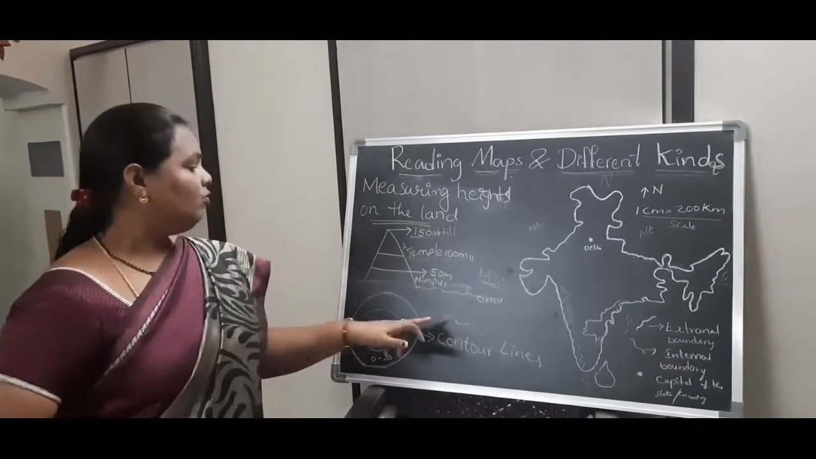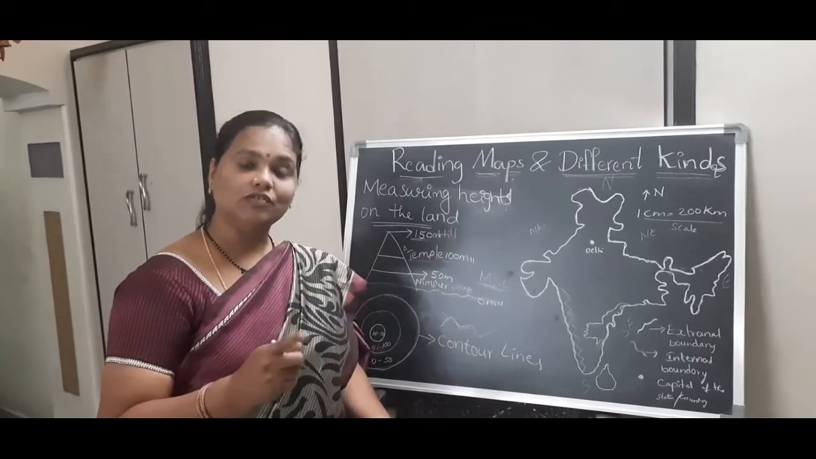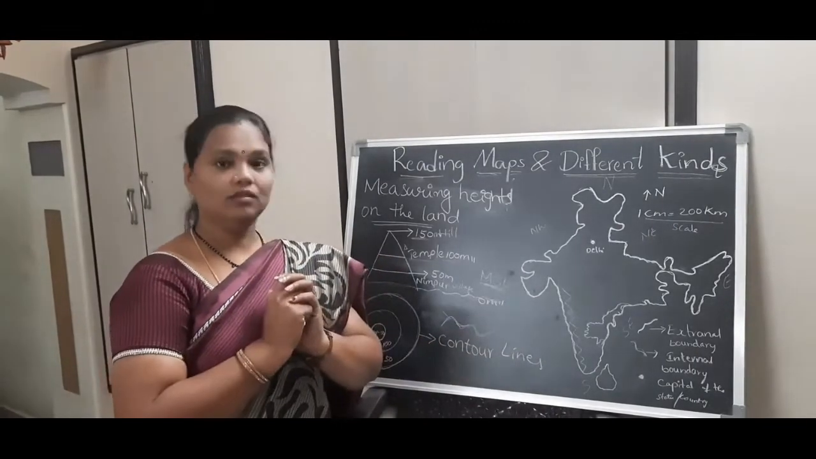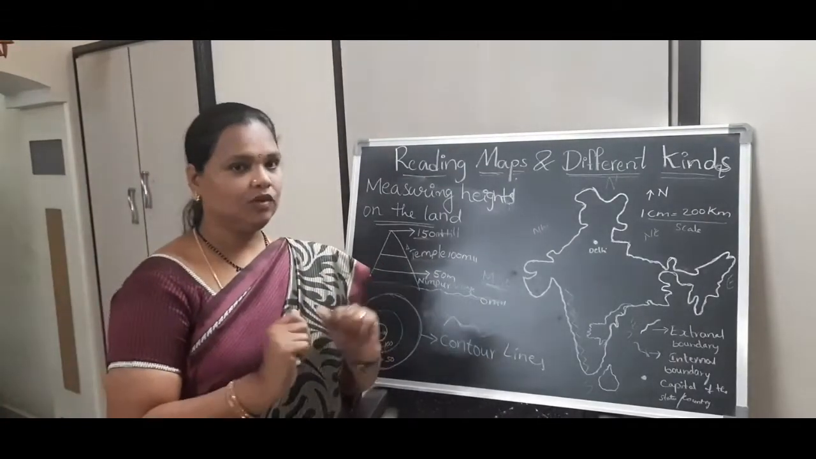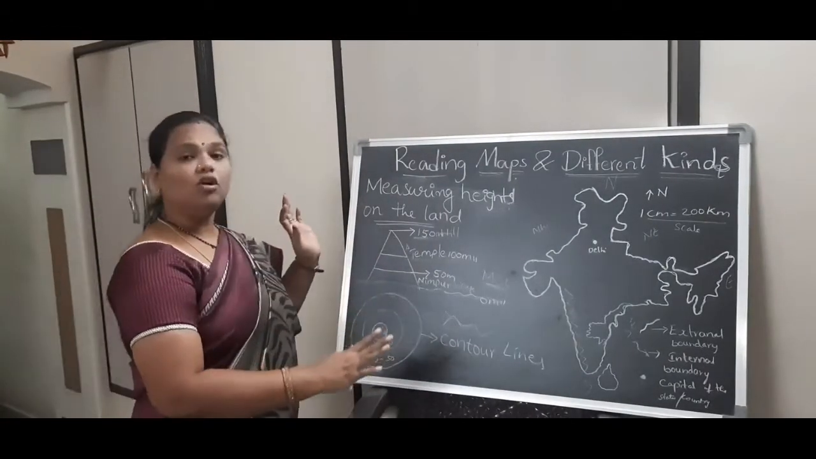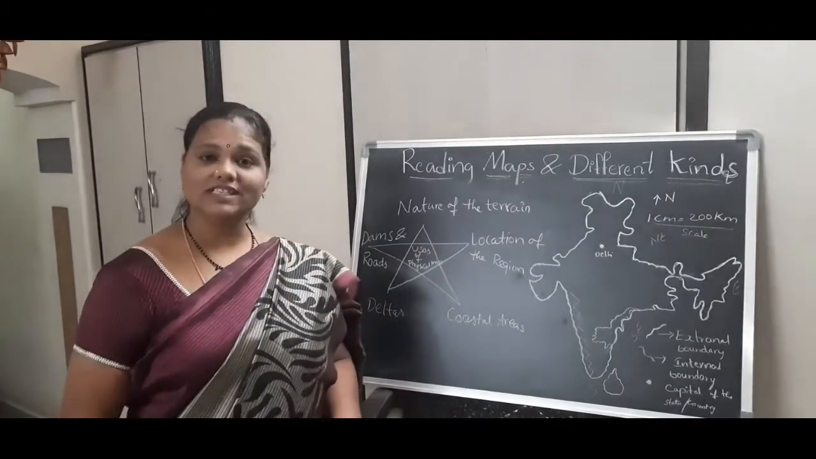Right. So whatever it may be, the contour lines are lines which show equal heights of the area, and these never intersect each other. Right. So this is about the contour lines. Next, uses of physical maps.